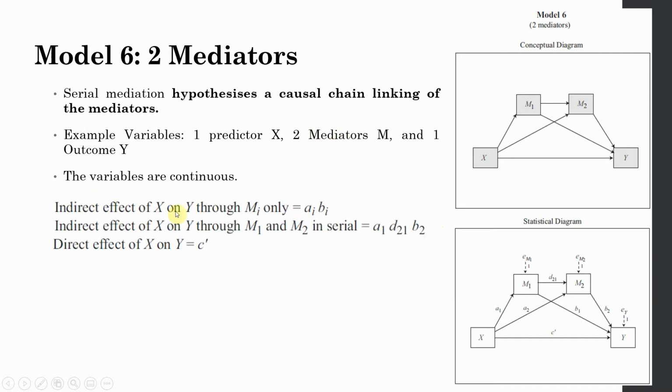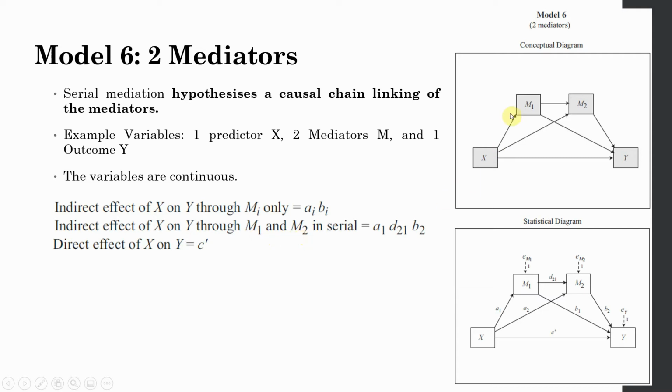Now the indirect effect of X on Y through M1 is A1, B1, or whatever number you want to give it. So the influence of X on Y through this variable only would be the multiplication of X on M1, let's call it A1, and M1 on Y, let's call it B1. Now what is your indirect effect of X on Y through M1 and M2?